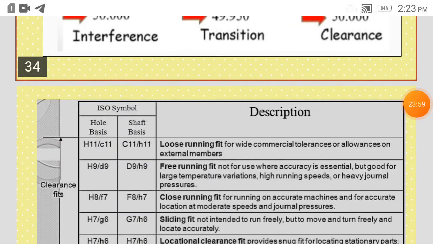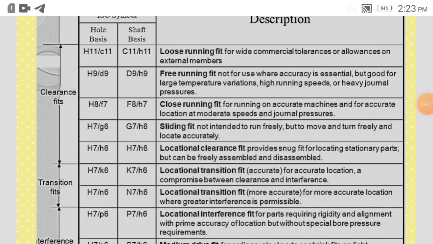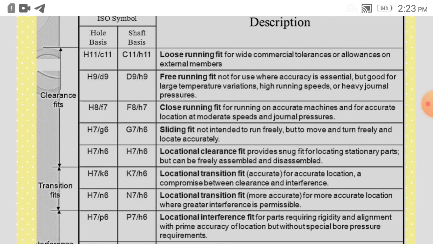Then next, the hole basis system and shaft basis system are given as standards, with the help of which we can get different types of fits. So if it is mentioned hole size H11, shaft size C11, it is the description of this particular ISO symbol.